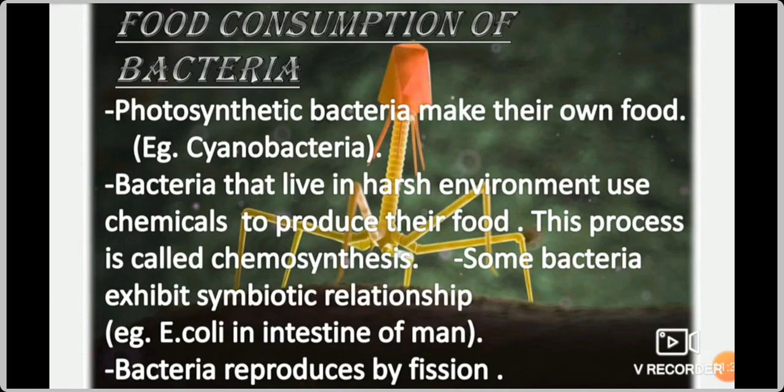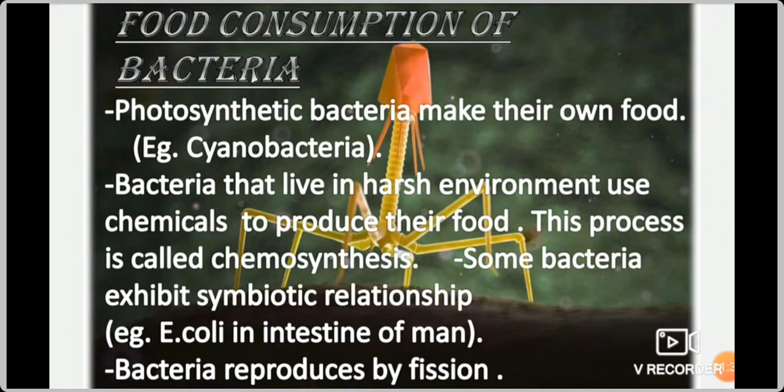Bacteria that live in harsh environments use chemicals. Suppose there is no sunlight, they use some chemicals to produce their food. This process is called chemosynthesis, with the help of chemicals. The next type is called symbiotic relationship. Some bacteria exhibit symbiotic relationship.